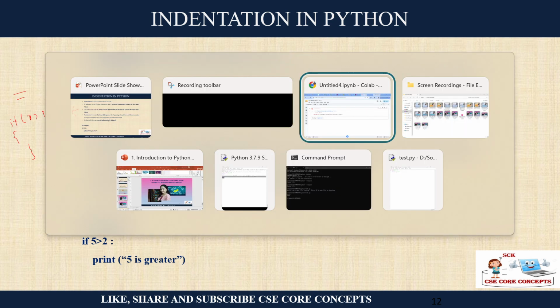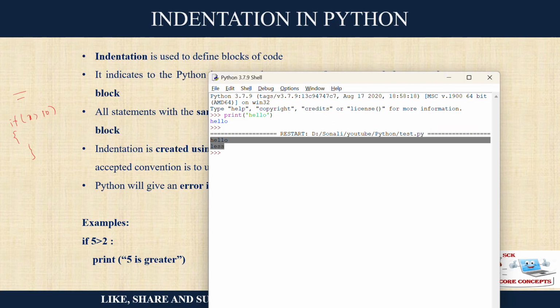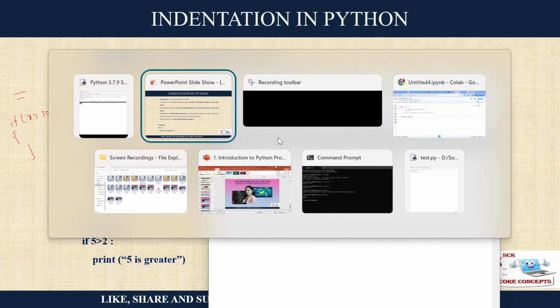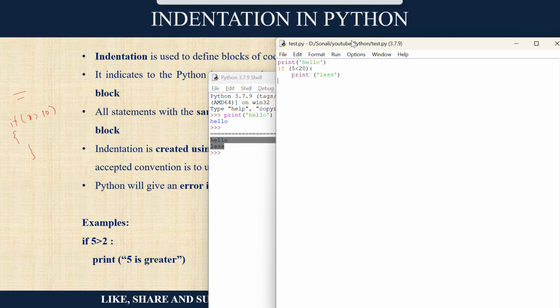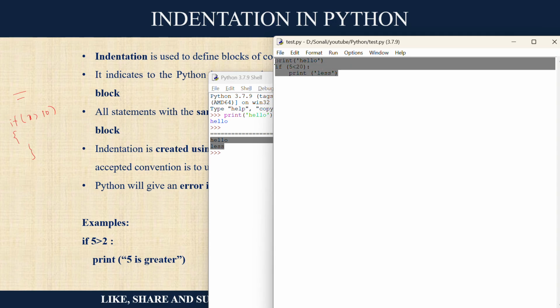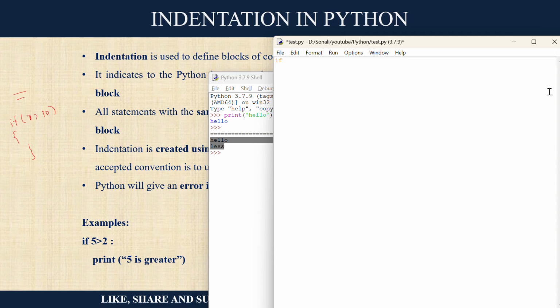Shall we test it? Let's do it. I am opening my Python shell, and I will write my code in this text editor. Let us say, for example, I am writing if 5 is greater than 2. The syntax of if and all we will see later on, not now. This is just to show you the importance of indentation. See, when I pressed enter, it automatically came indented.